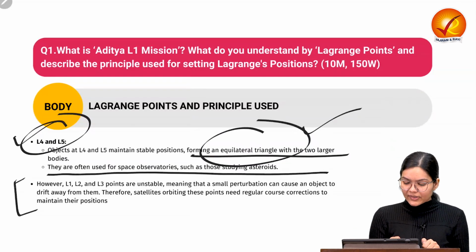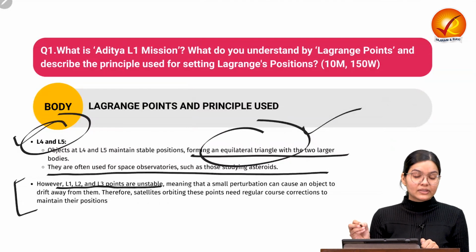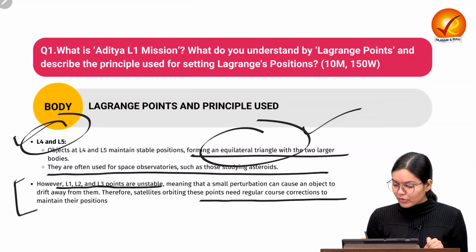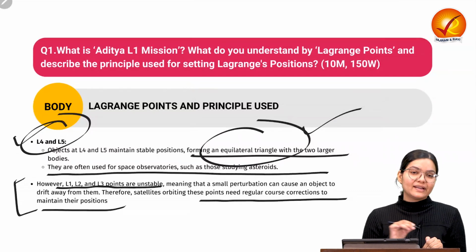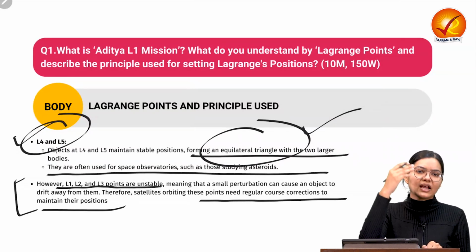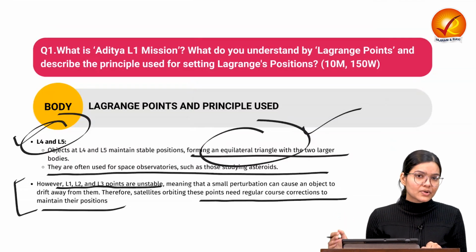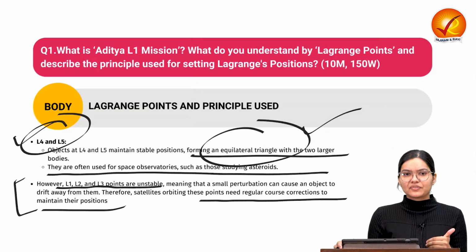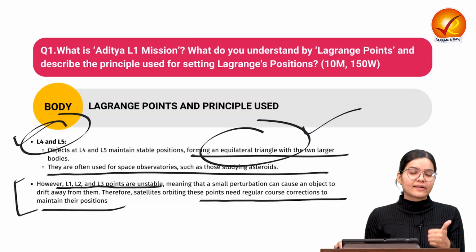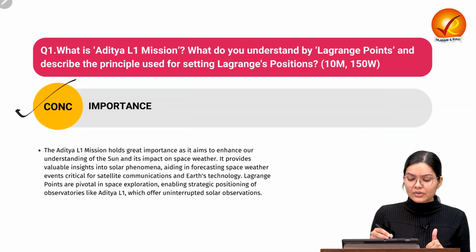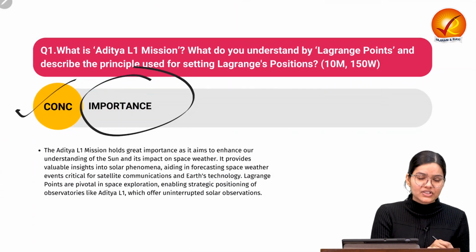We have seen L1, L2, L3 are comparatively unstable because these points need regular course correction to maintain their position. As we have seen, L4 and L5 are much more stable as compared to L1, L2, L3. So this is what we have discussed related to the Lagrange points, principle and positions. Now come to the conclusion. Here in the conclusion, write down the importance of these points.